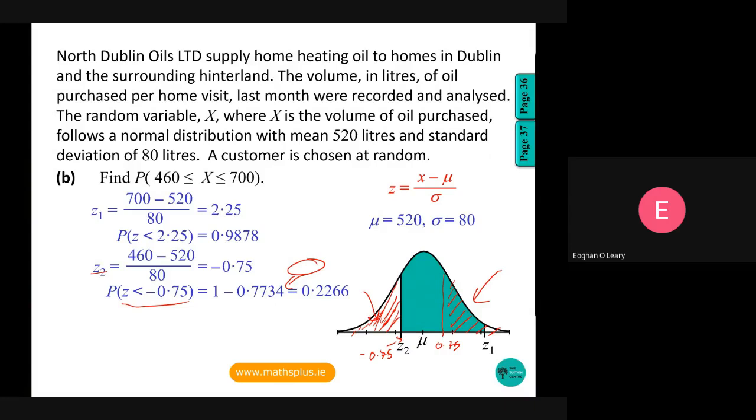I take away the 0.2266 from the 0.9878, and I get my final answer to be 0.7612 or 76.12%. I can say that's the probability of having a Z score between minus 0.75 and 2.25 standard deviations, and that is the same as having an X value between 460 liters and 700 liters.